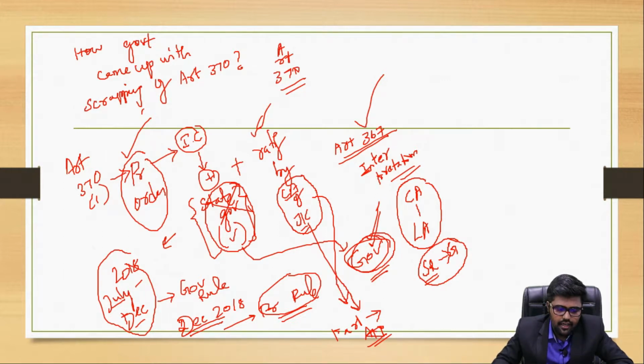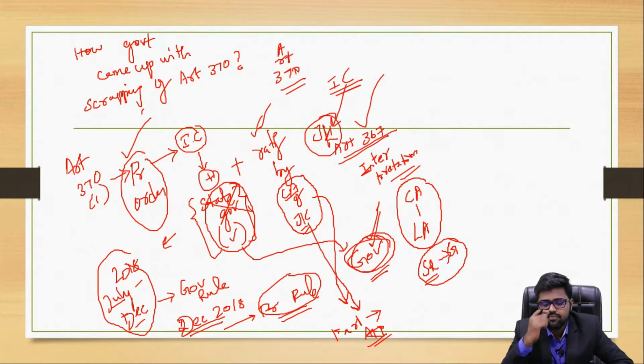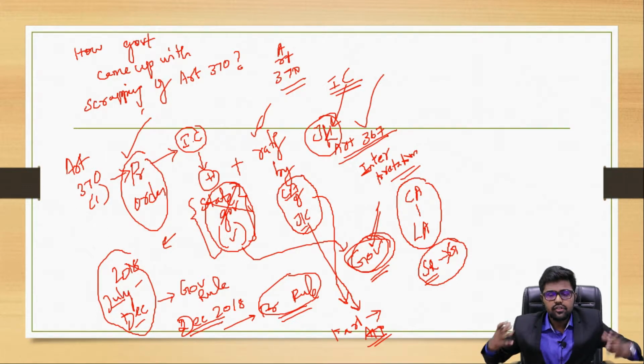Then the entire Indian constitutional provisions were made applicable to Jammu and Kashmir, and also they superseded the presidential order of 1954, and they made a full integration of Jammu and Kashmir with India.